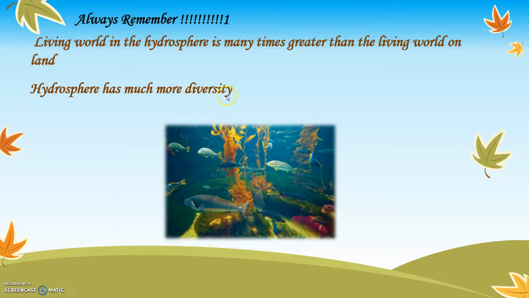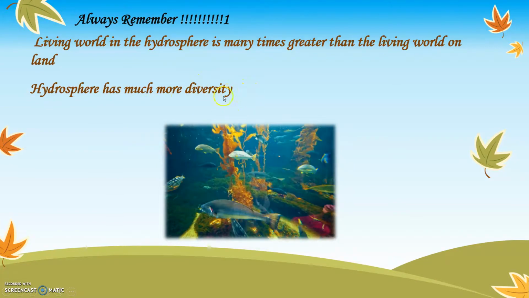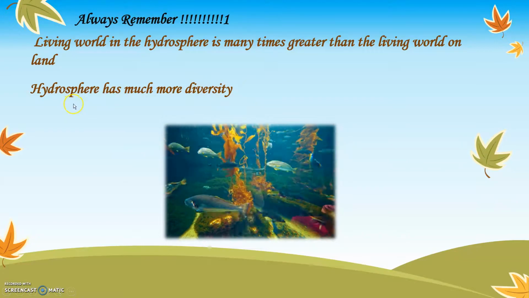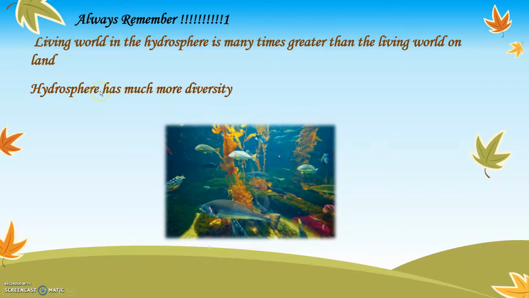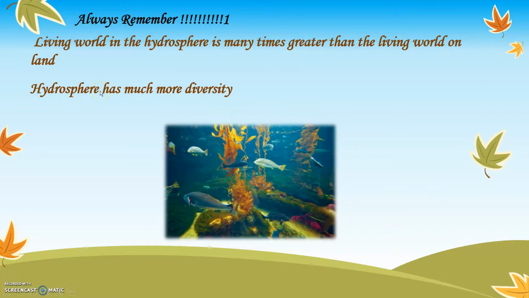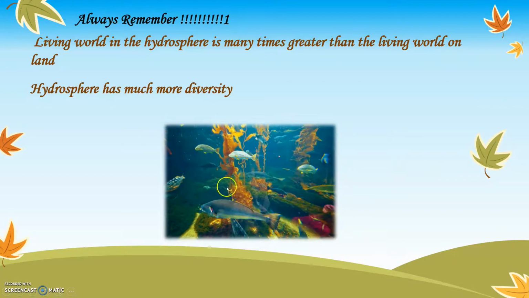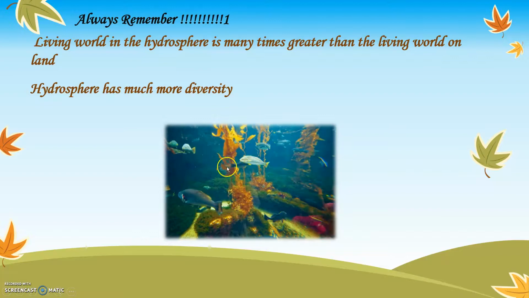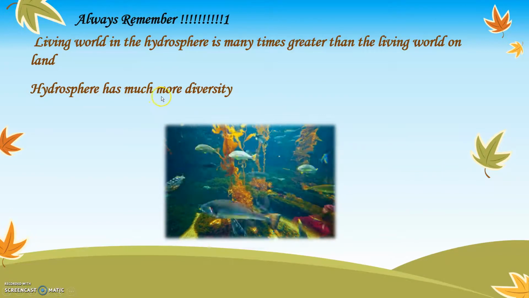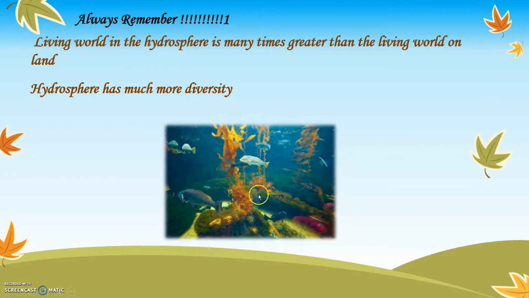Hydrosphere has much more diversity. Diversity means variety of different organisms. On the earth surface or on the land, we have human beings, we have plants, we have birds, animals, insects. But in the hydrosphere or in the water, we find different types of fishes and other aquatic animals. So hydrosphere has more variety of living beings than that on the land.